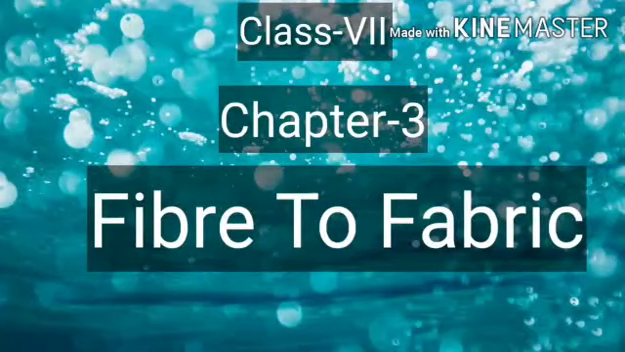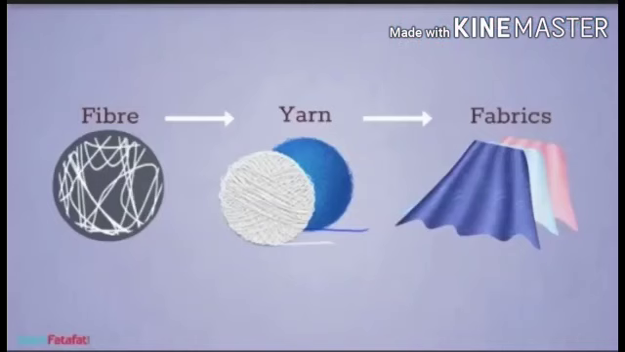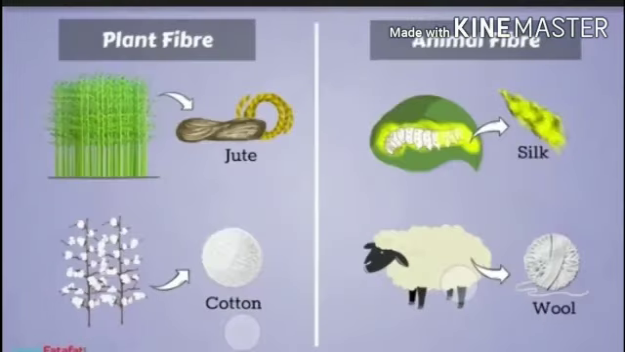Good morning, students. Today we are going to study Chapter 3, Fibre to Fabric. So children, you should know what fibres and fabrics are. Now, fibres are used to make yarn, which in turn is used to make fabric. There are two types of fibres, plant fibres and animal fibres.